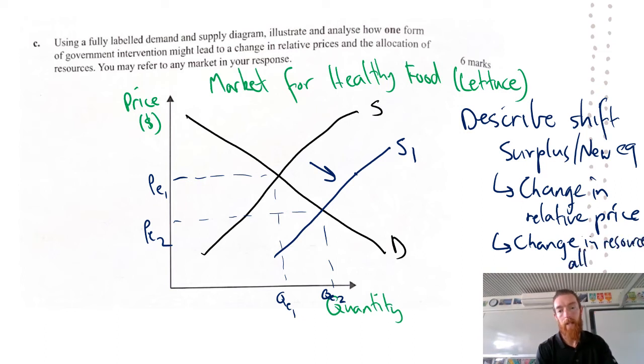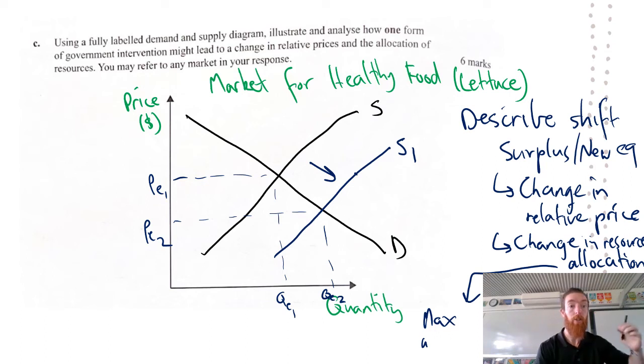There's countless examples you could have used for this question at the same time, because you could have used any market. And so because of that, there's so many different ways. As long as you mentioned how it changes, you could talk about things that increase demand. You could have talked about subsidies for solar panels for consumers. You could talk about so many different things, but the most important thing is that you're getting to how that changes resource allocation, and then how it changes relative prices.